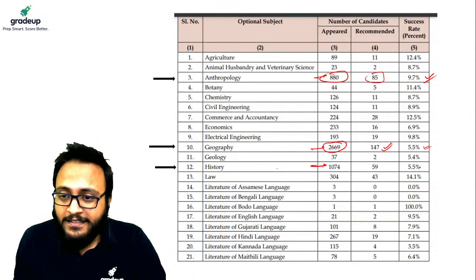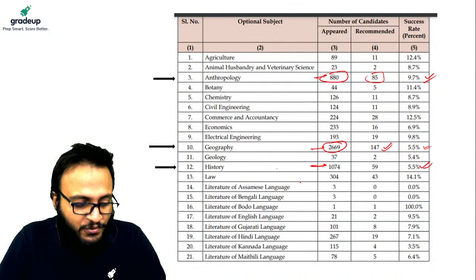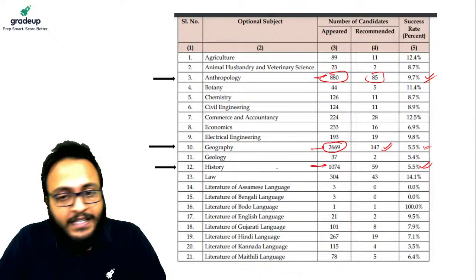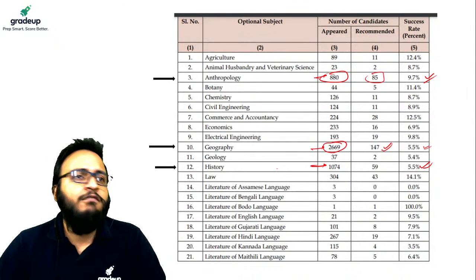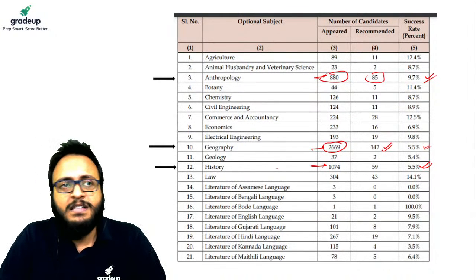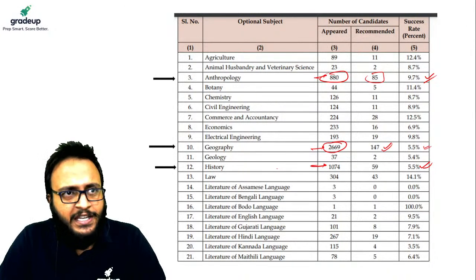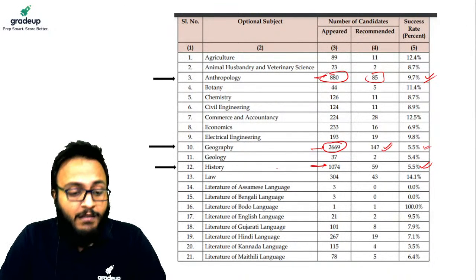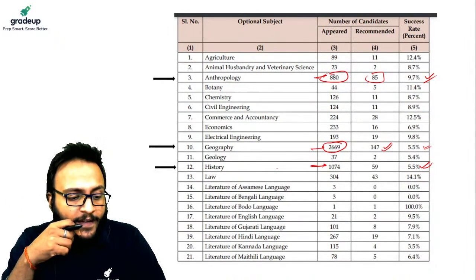History, again 5.5%. Guys, do you know why? Do you know the reason behind that? The reason is that some people, despite being very comfortable in other subjects, for example, someone is an engineer and very comfortable in mechanical or electrical engineering, will not choose the mechanical engineering option. Why?